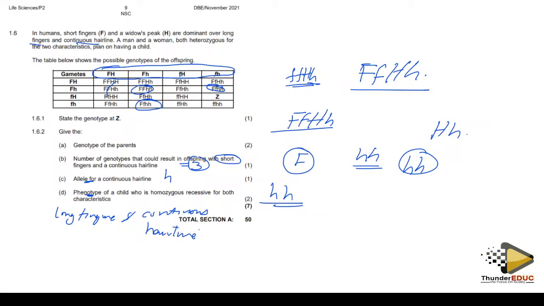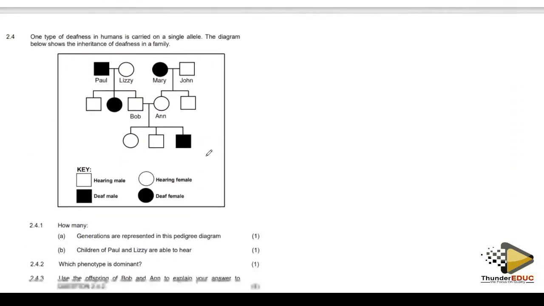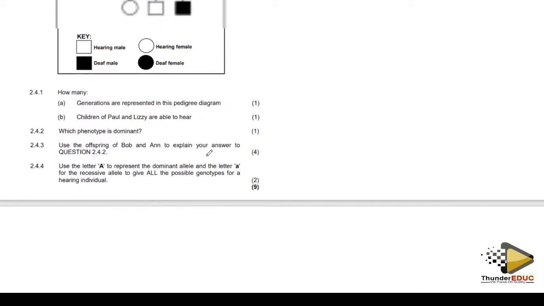So that is it. So this is a dihybrid cross. So if they ask you which type of cross this is, it is a dihybrid cross.